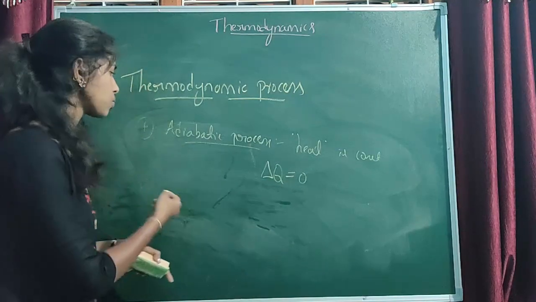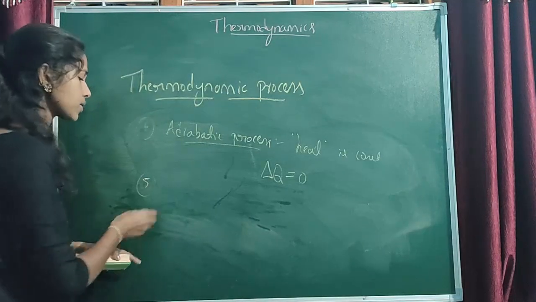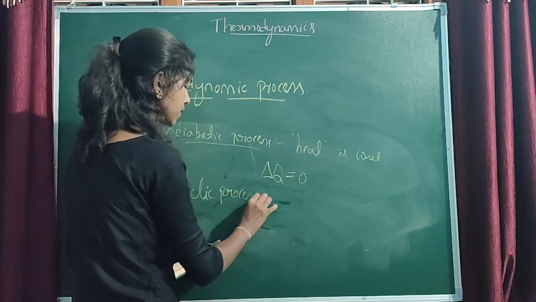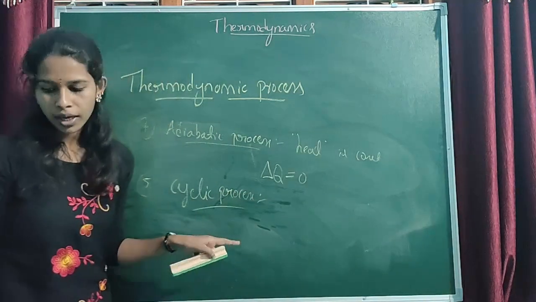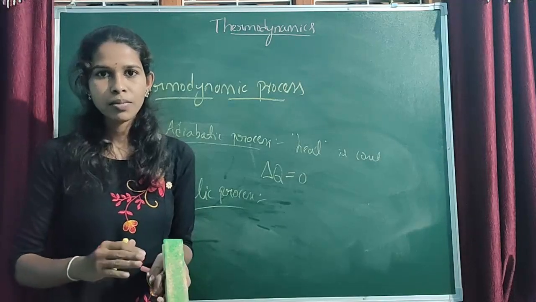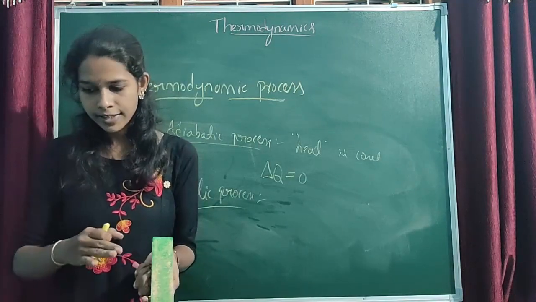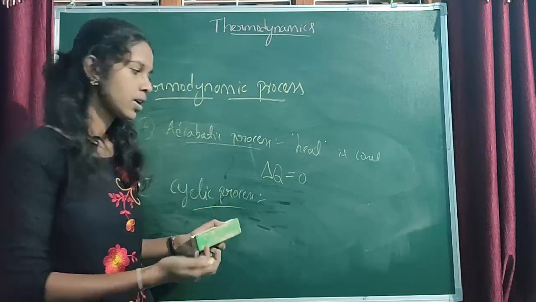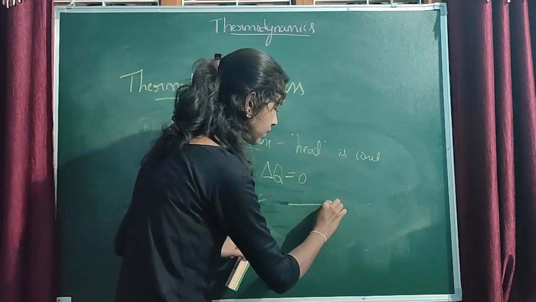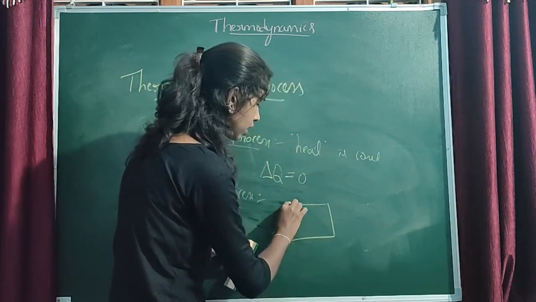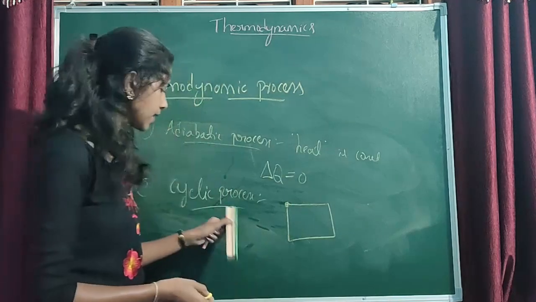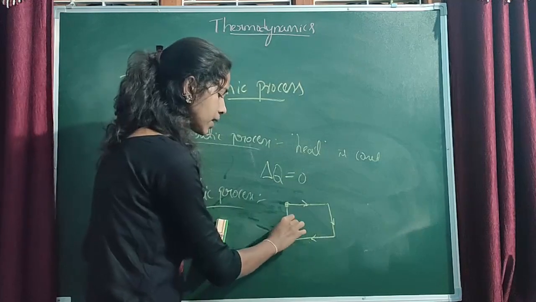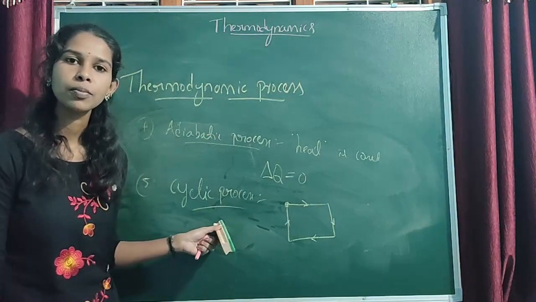Okay. Now let's move on to the other type of thermodynamic process, that is cyclic process. The thermodynamic process in which the system undergoes different states and finally returns to its initial state is called cyclic process. In a cyclic process, the initial state and final state both are same.